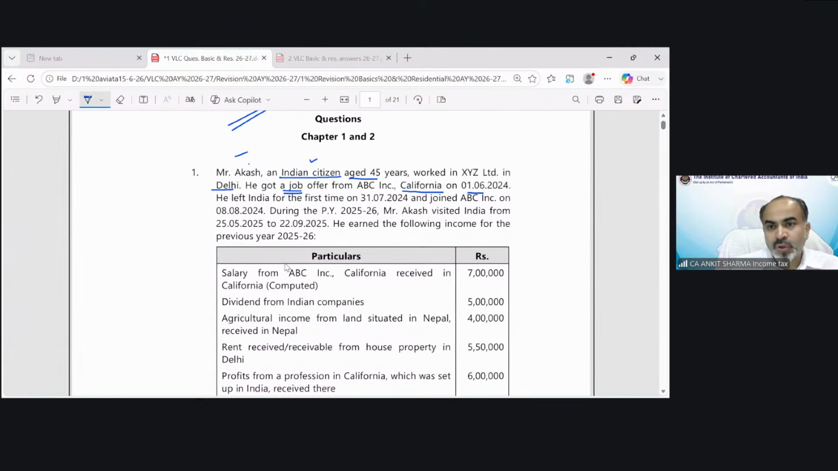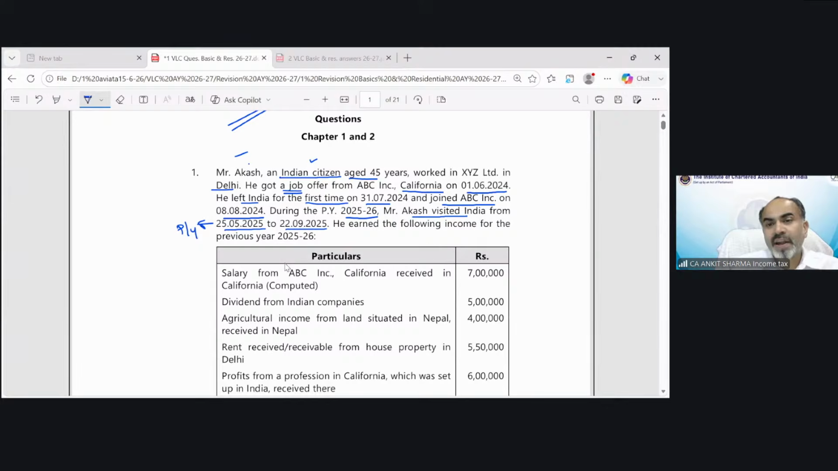On 1st June 2024, he left India for the first time. That means before this date, he was always in India. 31st July and joined ABC on 8th August 2024. During the previous year 25-26, Mr. Akash visited India from 25-5-25 to 22-9-25. So this is my previous year.